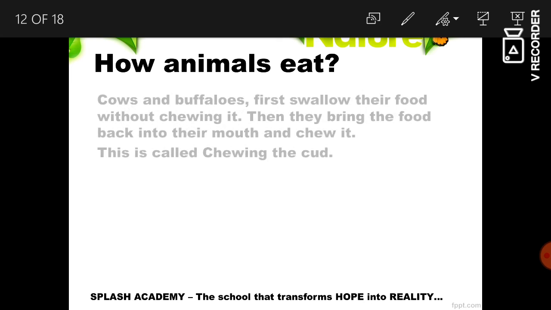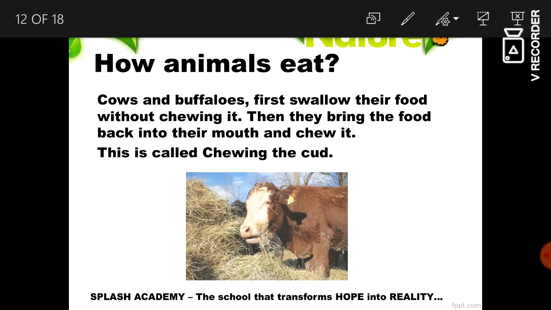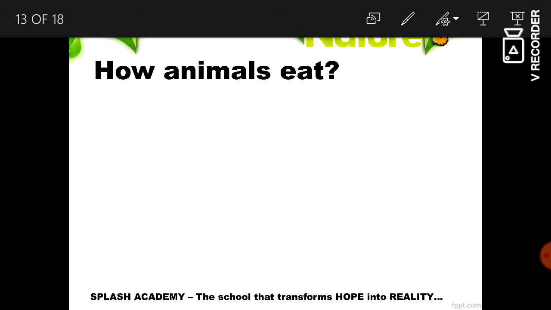Some other animals are there, like cows and buffalo. They first swallow their food without chewing it. At leisure time, they bring the food back into their mouth and chew it. This process is known as chewing the cud. This was all about cows and buffaloes.